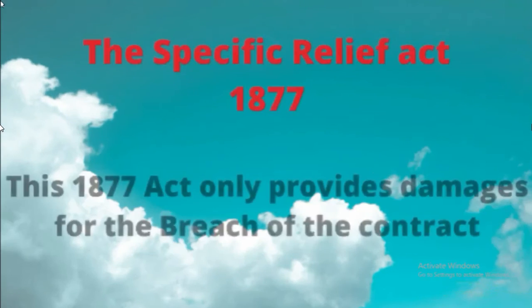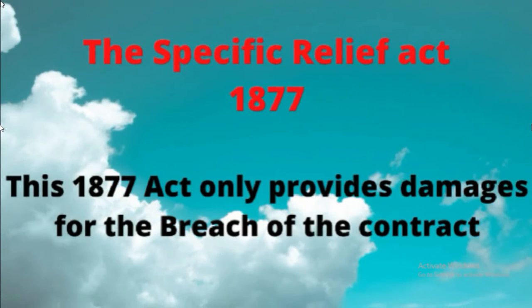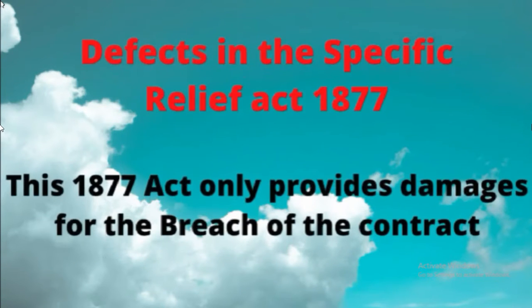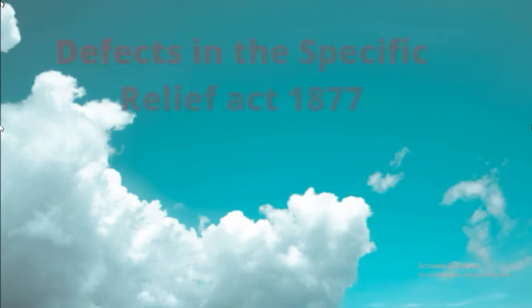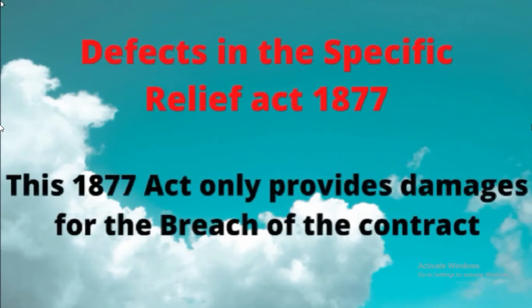After independence, the Ninth Law Commission in the year 1958 recommended that the central government incorporate a new Specific Relief Act. After the recommendation from the Ninth Law Commission, the Union of India enacted the Specific Relief Act in the year 1963, which was able to effectively remove the defects of the 1877 Act, and the civil court got more power when compared to the 1877 Act.